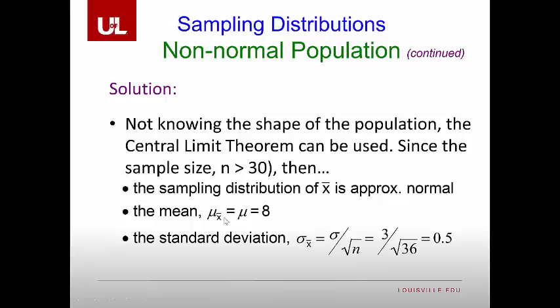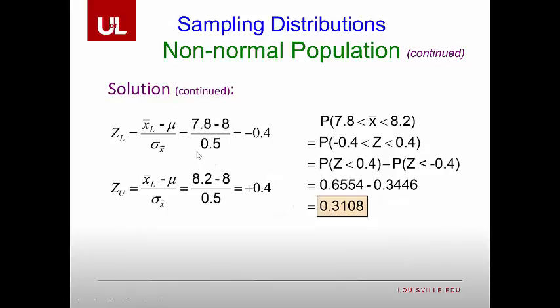We're going to say that mu of x bar is equal to mu, which is equal to 8, and that the standard deviation, meaning the standard error here, would be equal to 3 divided by the square root of n. The square root of 36 is going to be 6, and 3 divided by 6 gives us 0.5. So we're going to take 7.8 minus 8 divided by 0.5, which gives us a z value of negative 0.4. We do the same thing for the upper bound, which gives a positive value of 0.4.